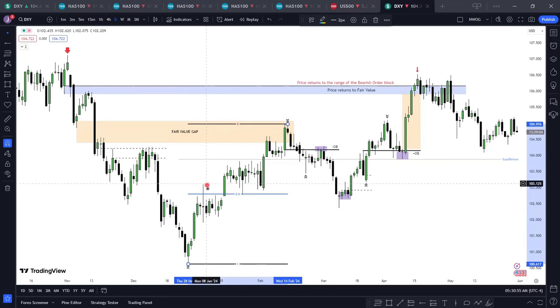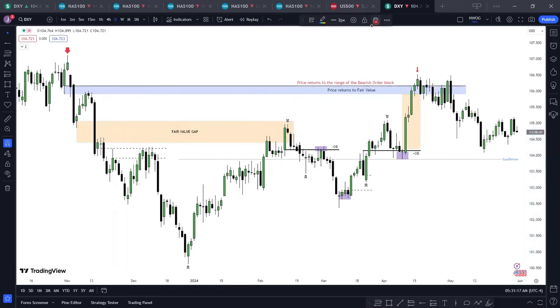Now, it is very easy to know where price will go from when price gets to equilibrium. The direction of highest probability for price to go to can be determined from the recent structure that was broken. So now look at how price moved from this point to this point. It broke structure. So if price returns back to equilibrium, we expect that price would continue upwards because this structure here was broken. So let's look at this point again. Let's look at this other one. Price reacted from here and formed the range. What was the most recent structure it broke? Here. So if price returns back to equilibrium, which is fair price, we expect that price would go in the direction of the structure that was broken, because this was the structure that was broken.